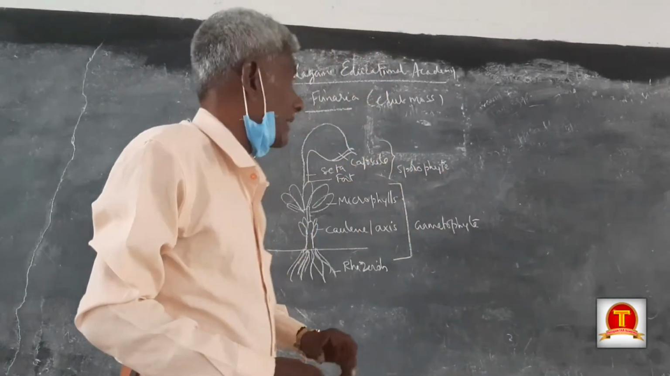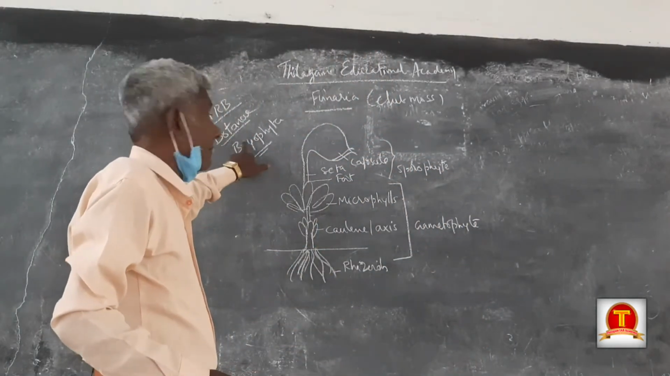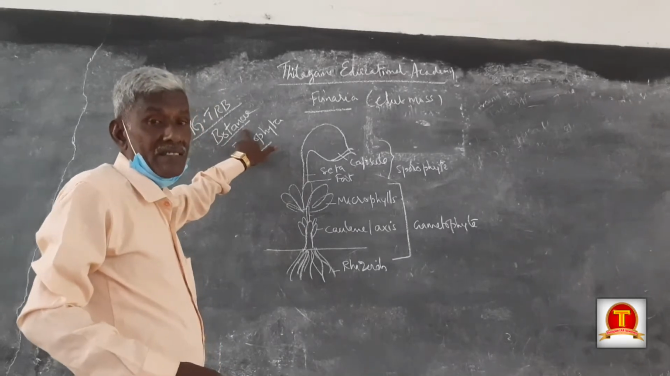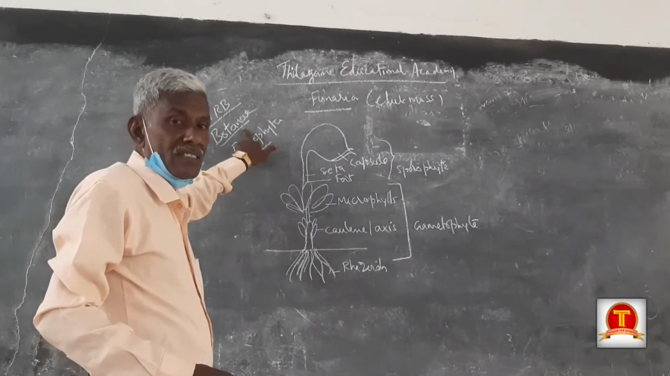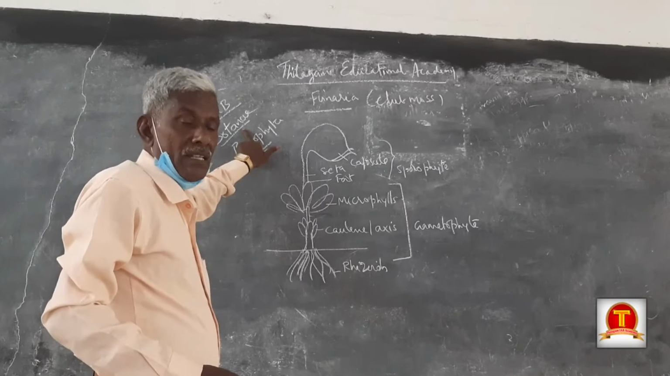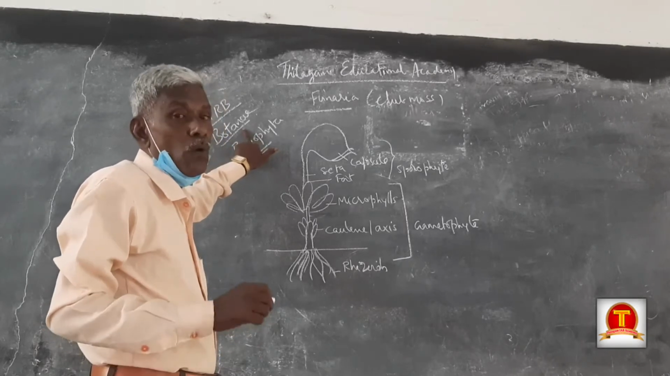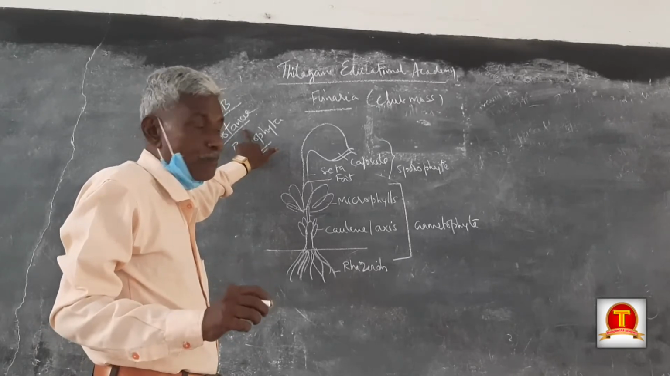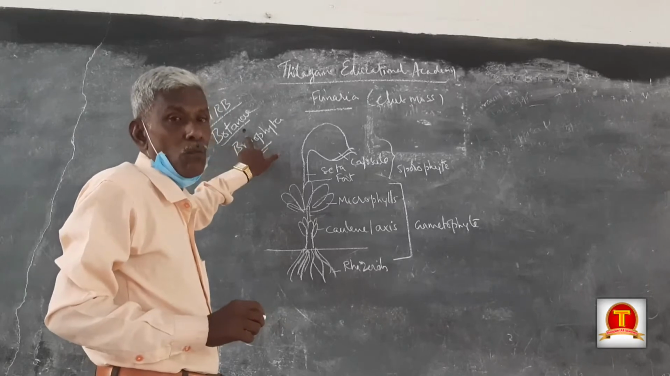Today, I chose a topic in botany. Botany means grasses. This is a Greek word. In India, it is spelled B-O-T-A-N-Y, botany. But the actual spelling is botany.